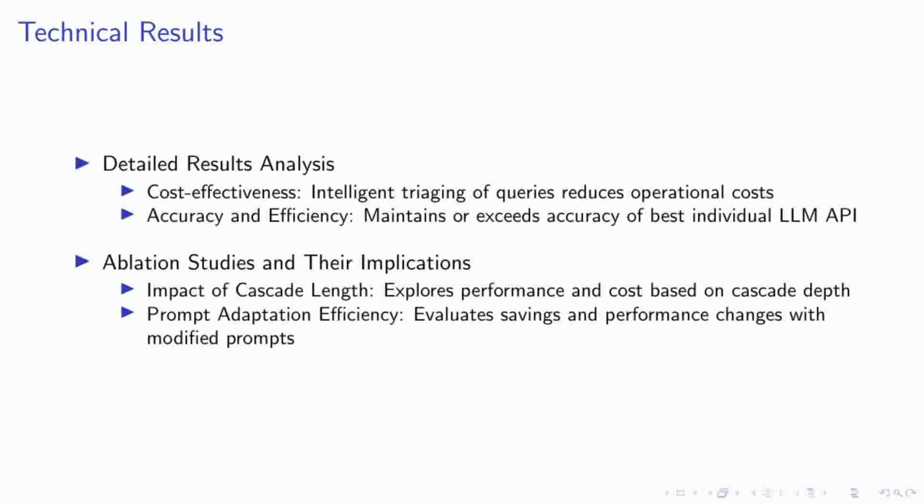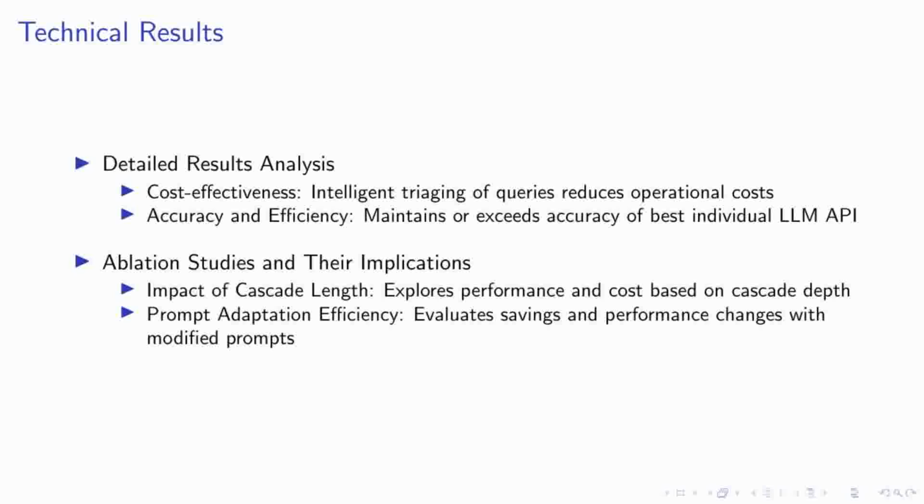Moving on to our ablation studies, these have provided insightful implications on the system's performance. We explored how varying the cascade length affects both performance and cost. The results indicate that an optimal cascade depth can significantly enhance cost efficiency while maintaining high accuracy levels. Additionally, we evaluated the impact of prompt adaptation.